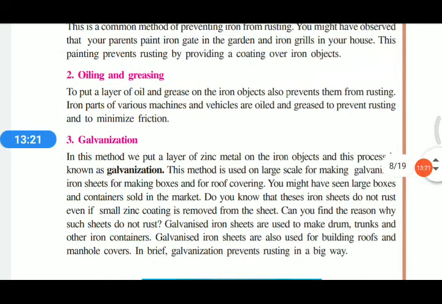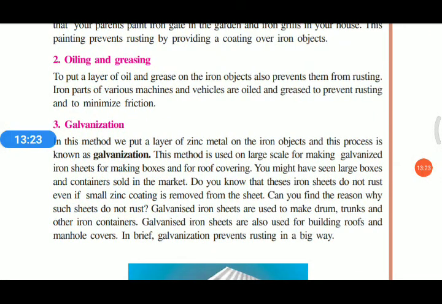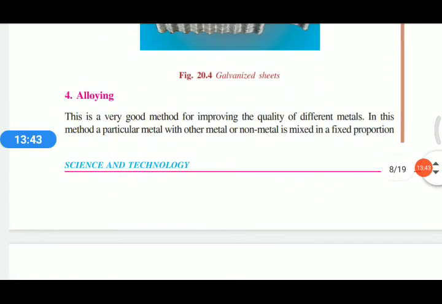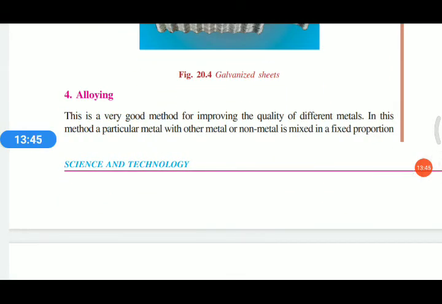Galvanization. Galvanization means putting a layer of zinc on metal. Zinc is a metal, and we give a layer of zinc on iron. It is known as galvanized iron. It protects from rust. Alloying. That means making alloys by using different methods. It's a good method to prevent rusting.